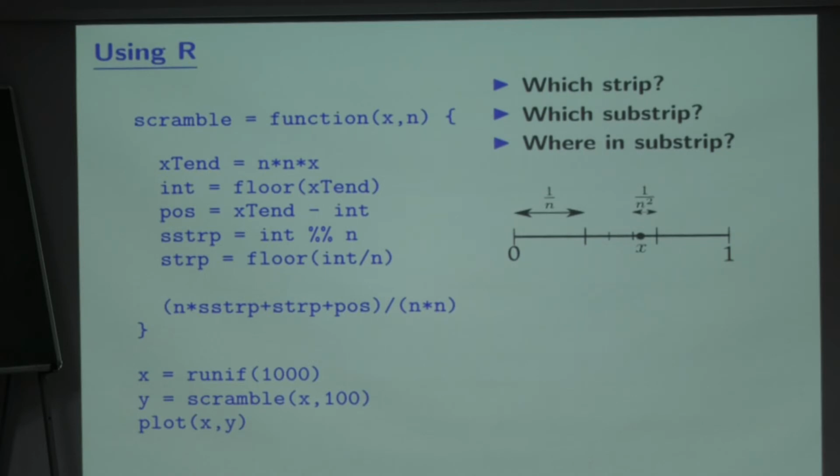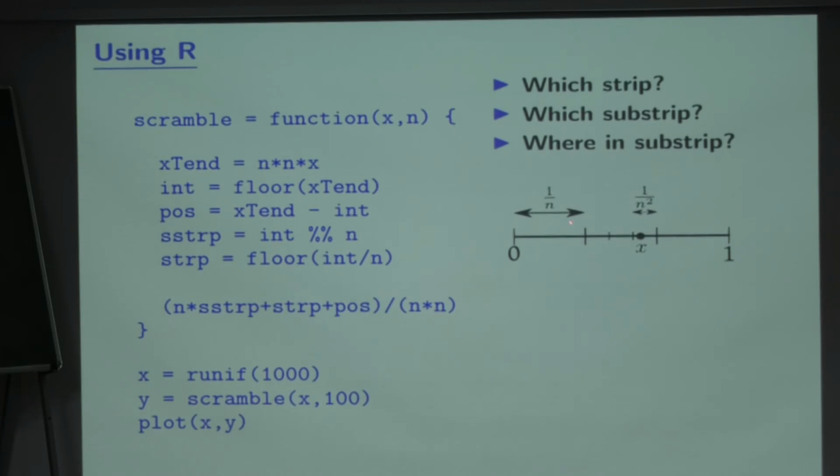So in order to do this, let us see what information we need. I need to know which strip I am in. Suppose I have this X and I am working with, say, only 3 strips. Which strip am I in? I am in the second strip: first strip, second strip, third strip. Which substrip? In this strip, I am in the third substrip: 1, 2, 3. And where in the substrip? Exactly where am I located in that substrip? If I know these 3 pieces of information, then I will just swap strip and substrip.